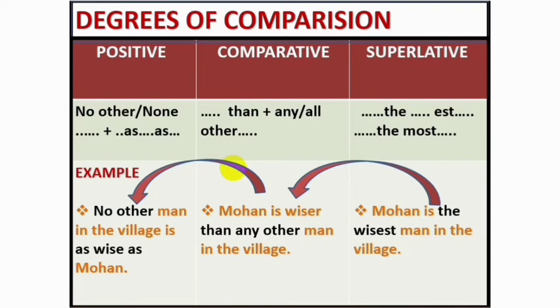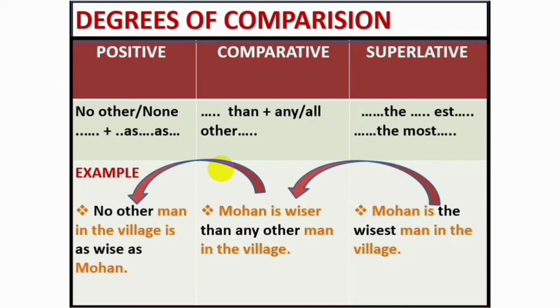Now if you want to make the same sentence positive, in case of this type positive will start with no other, and the wiser becomes as wise as. So the answer becomes no other man in the village is as wise as Mohan. So this is type 3 as I mentioned to you in the chart.